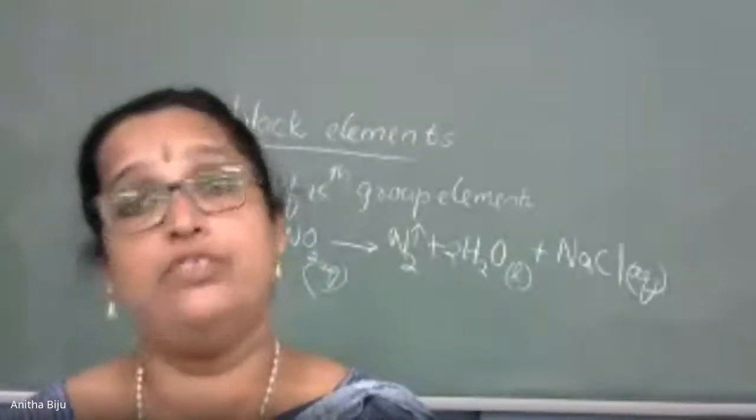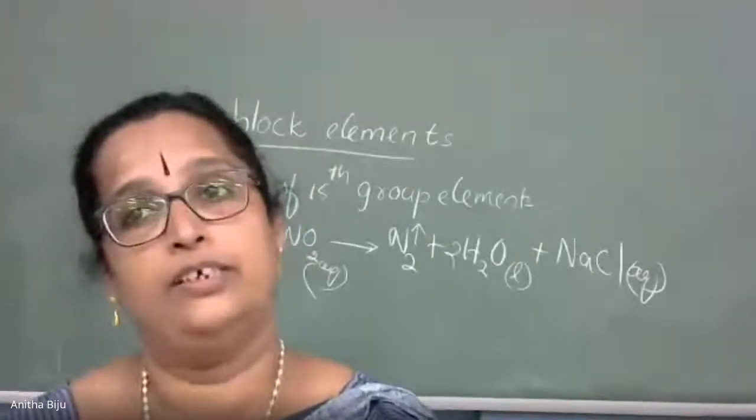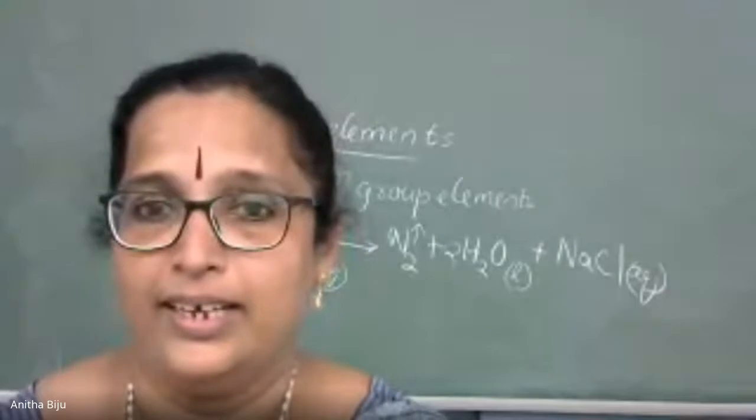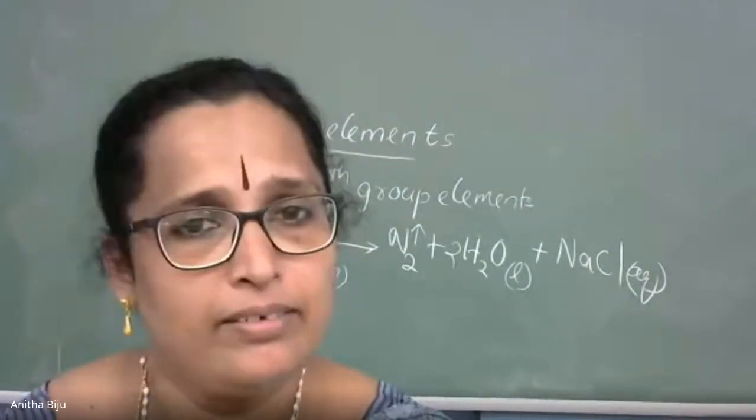Which one do you like most? Ma'am, it is used in the packet, as food preservative.